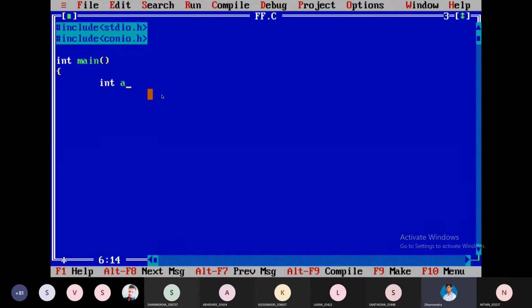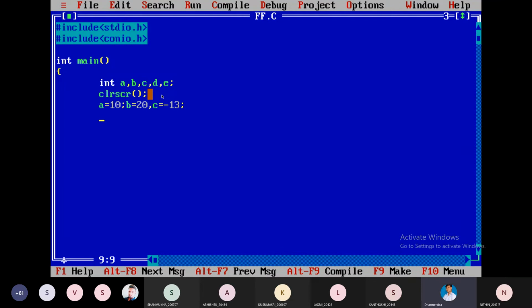So here let us perform some operations. Here I am taking direct values, variables A, B, C, D, E. I am assigning A is equal to 10, B is equal to 20, then C is equal to minus 30.